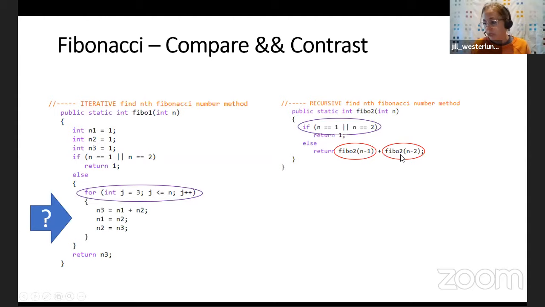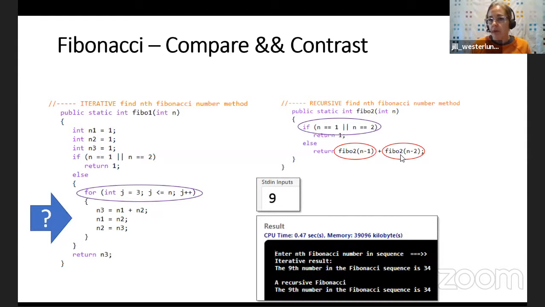So I did a tree, and my example that you're going to see is that I'm going to put in 9. That means that when Fibo2 is called with 9, my result down there you can see is 34. But this recursive algorithm would end up making 109 calls. If you look back over at the iterative one, how many calls is that going to make?